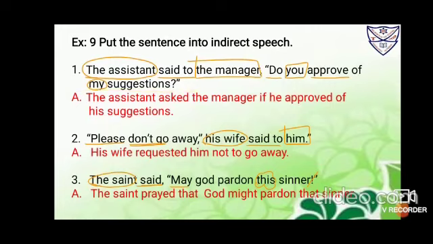Number 2, "Please don't go away," his wife said to him. So it is an imperative statement because a request is there. Fine. So it is said to, do not go away. Okay, so we'll change because it is an imperative statement. It begins with the verb. So we also have to use only the infinitive to, as I've taught you. So do not go will change to not to go.